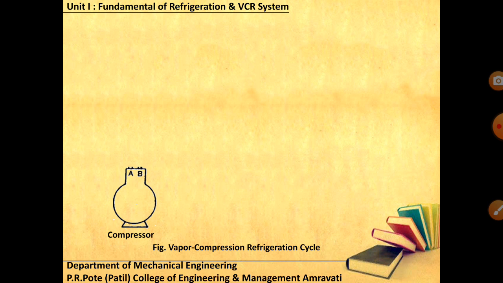Okay, now let us take that VCR system. Here I have the compressor. In the previous semester, the 7th semester, you studied the EC2 subject, where we went through the different types of compressors. Depending upon the pressure and the discharge, you may go for a reciprocating compressor or rotary compressors.